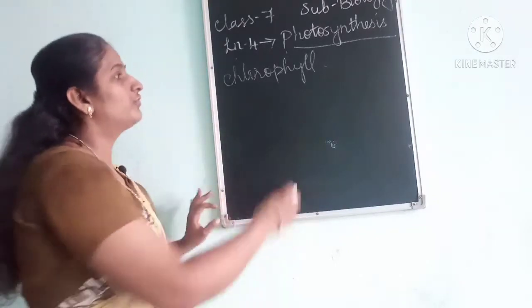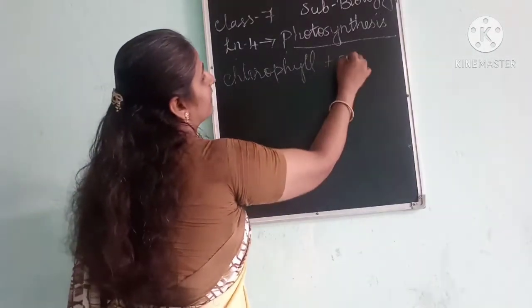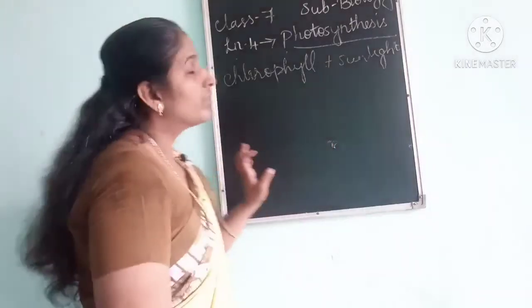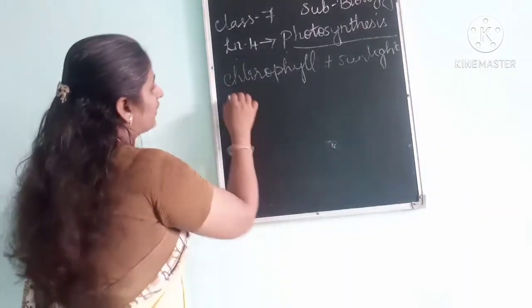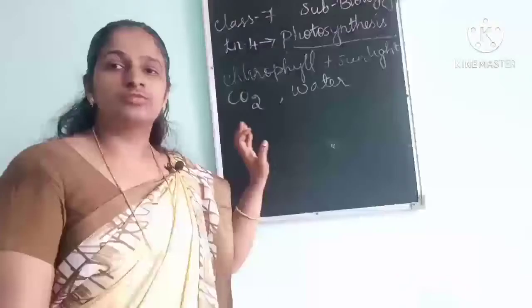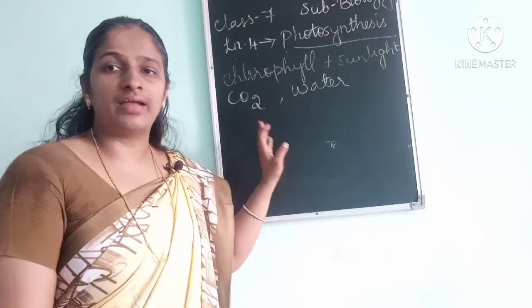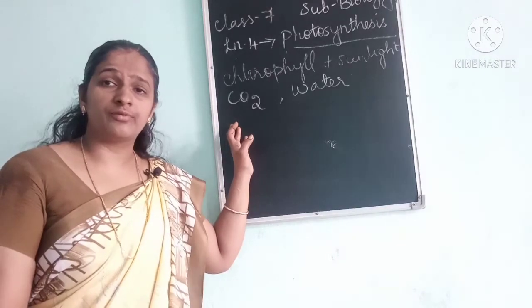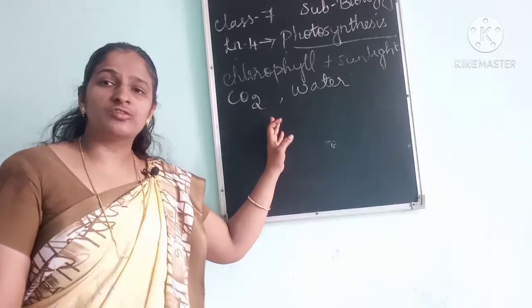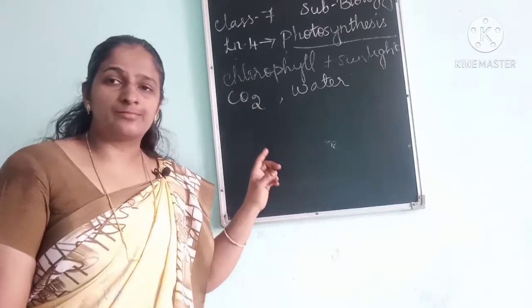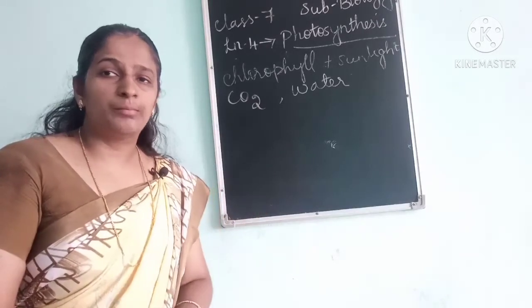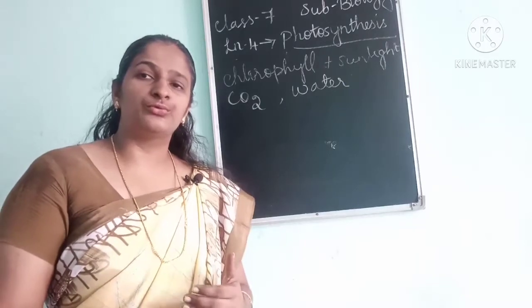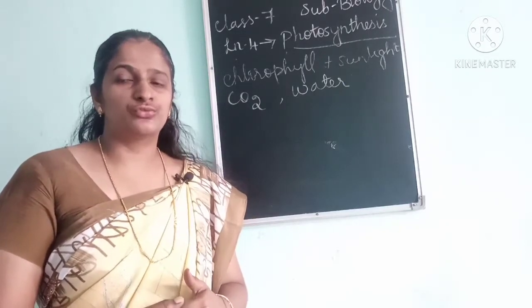So chlorophyll, sunlight, which is light energy, and then carbon dioxide and water. These are the main substances that a plant needs to make food. The plant gets carbon dioxide from the atmosphere and water from the soil, and then chlorophyll traps sunlight, and the food is prepared. After the food is prepared, it is distributed to the other parts of the plant through the veins.